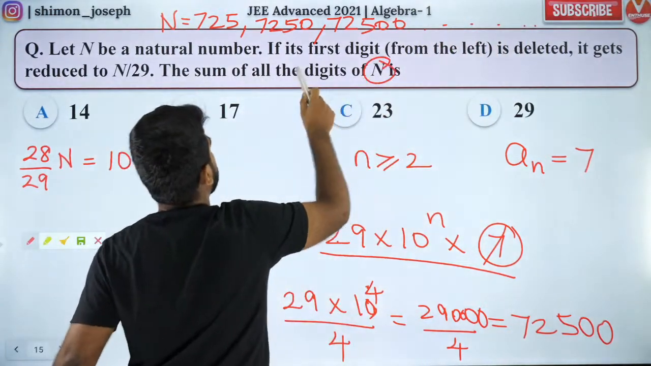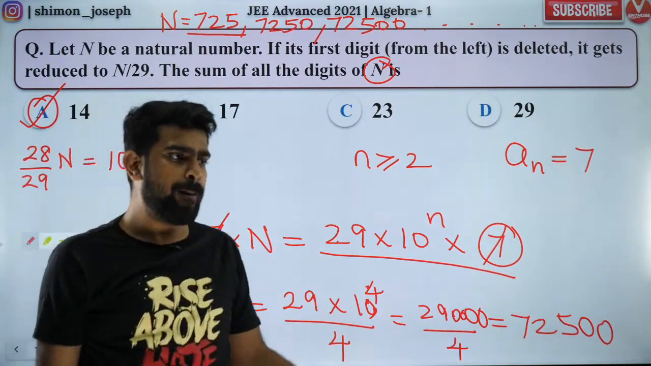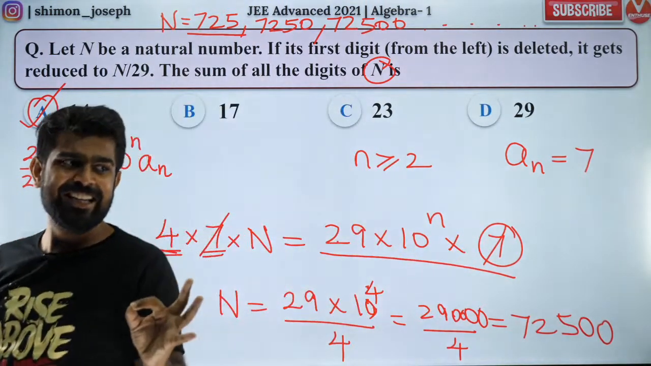So what is the sum of the digits of n? 7 plus 2 plus 5, 14. Brilliant.